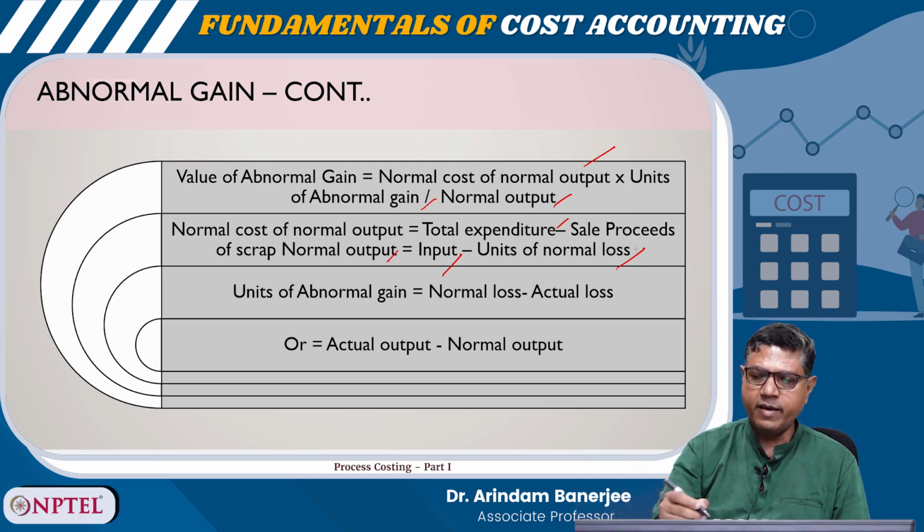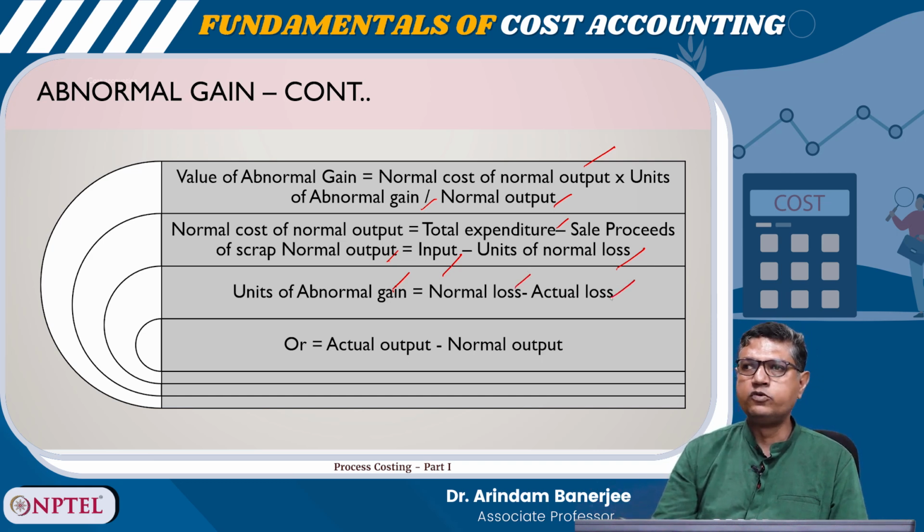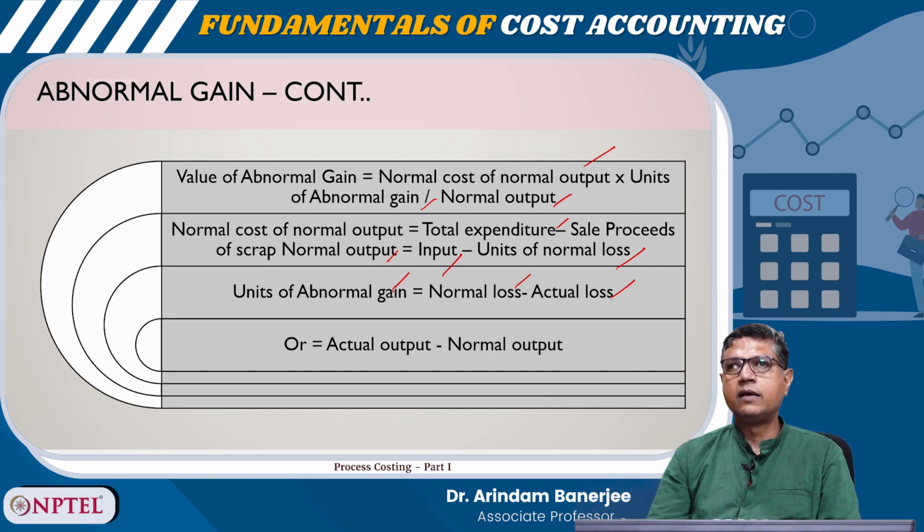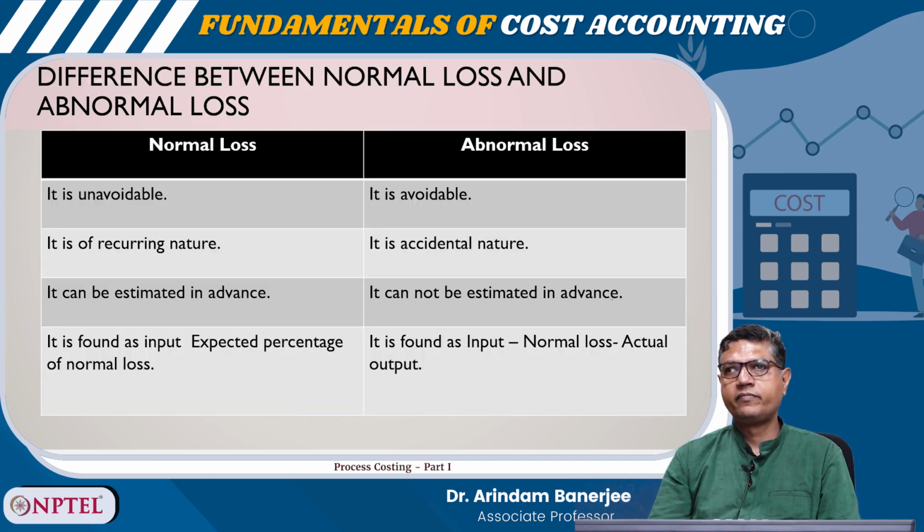Units of abnormal gain is equal to normal loss minus actual loss, or actual output minus normal output. So, abnormal gain is basically where you are expecting a kind of normal loss, but your actual loss is less than that. That is an example of abnormal gain.